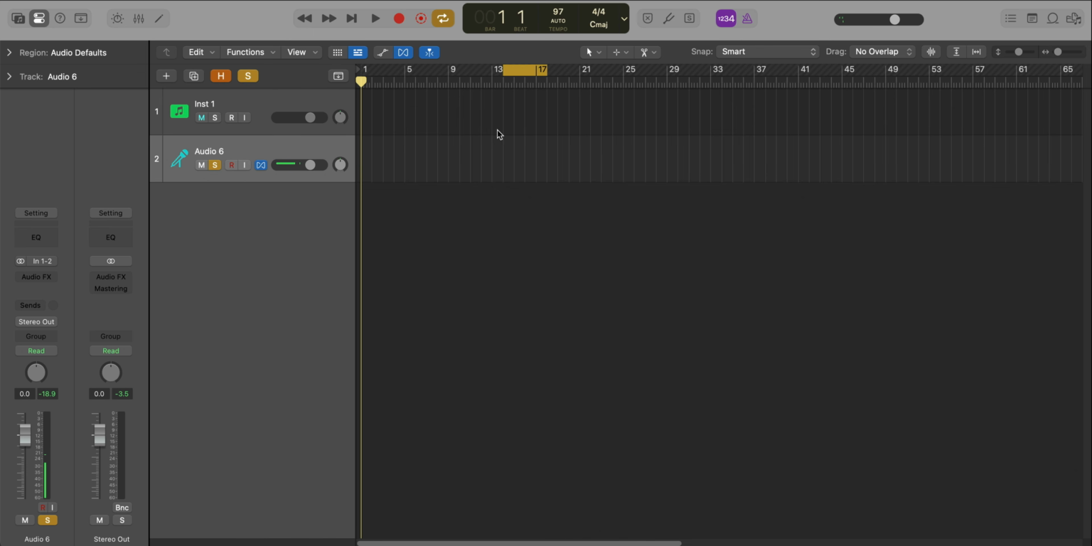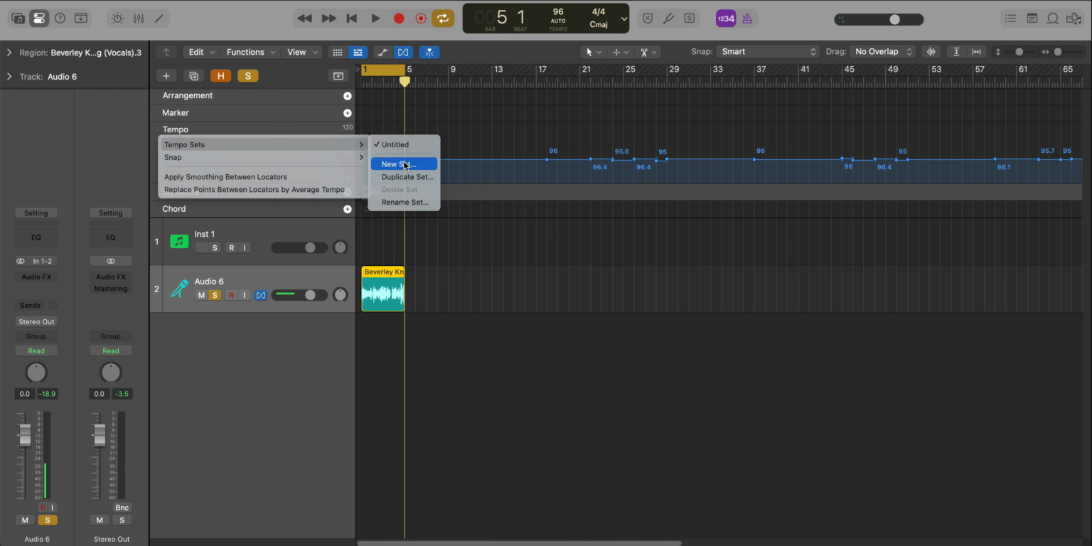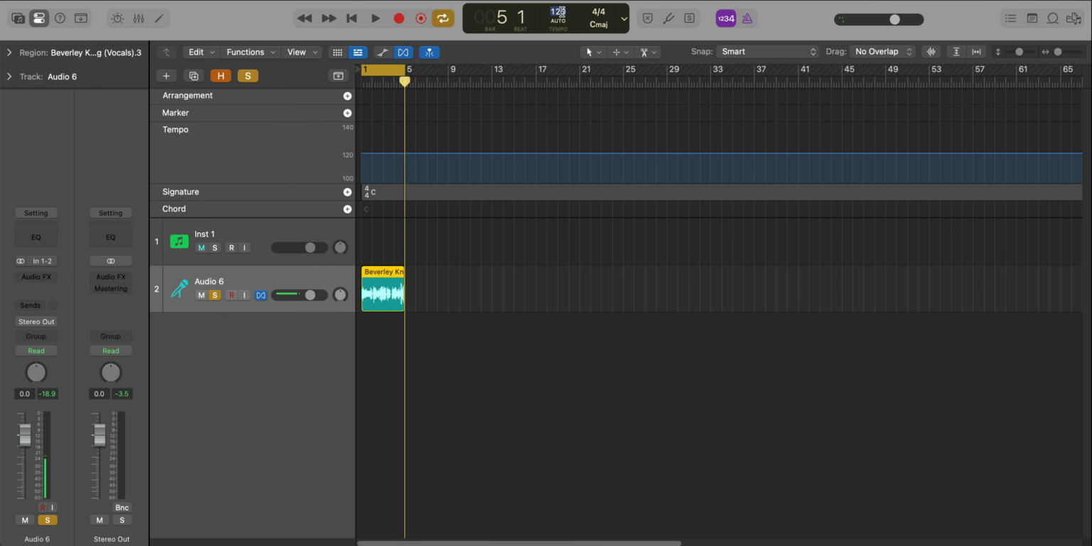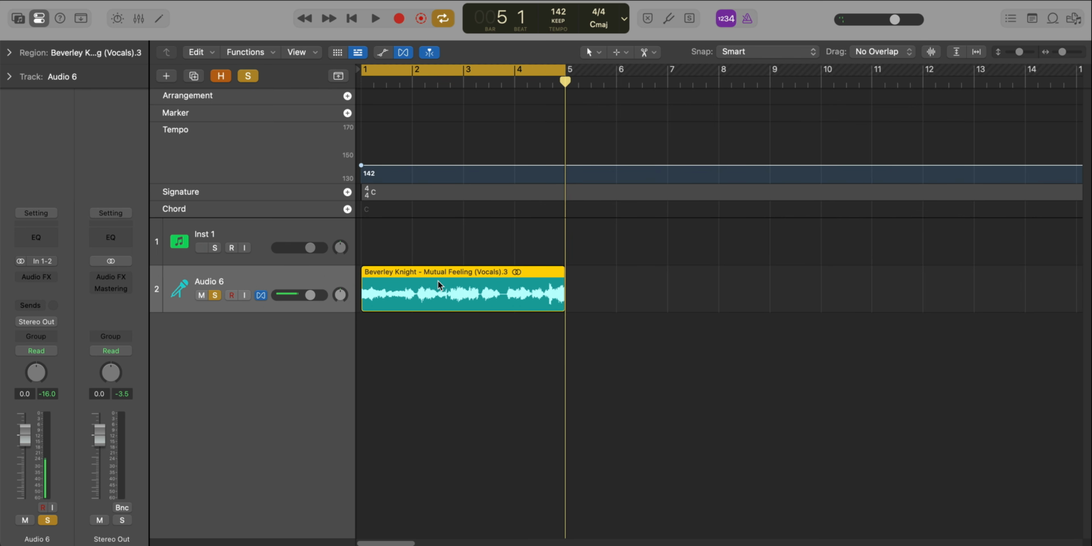Let's bring the sample over to bar 1. The next thing we've got to do is change the tempo over to the Backdoor tempo. We're going to hit this drop down right over here, go to tempo, and go to a new tempo set. We'll change the tempo, keep, and go to 142 beats per minute. You can see this sample automatically stretched out to the new tempo, and it sounds like this now.